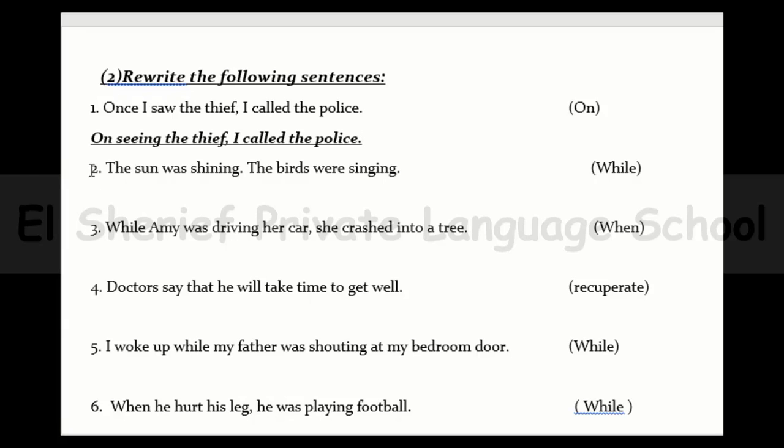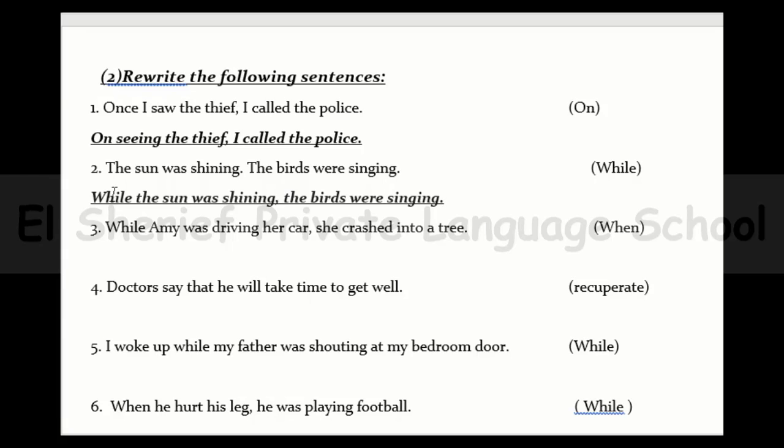Number 2. The sun was shining and the birds were singing. We need to use while. Now we have 2 actions that were happening at the same time. So we will say while the sun was shining, the birds were singing. And let's move on to number 3.